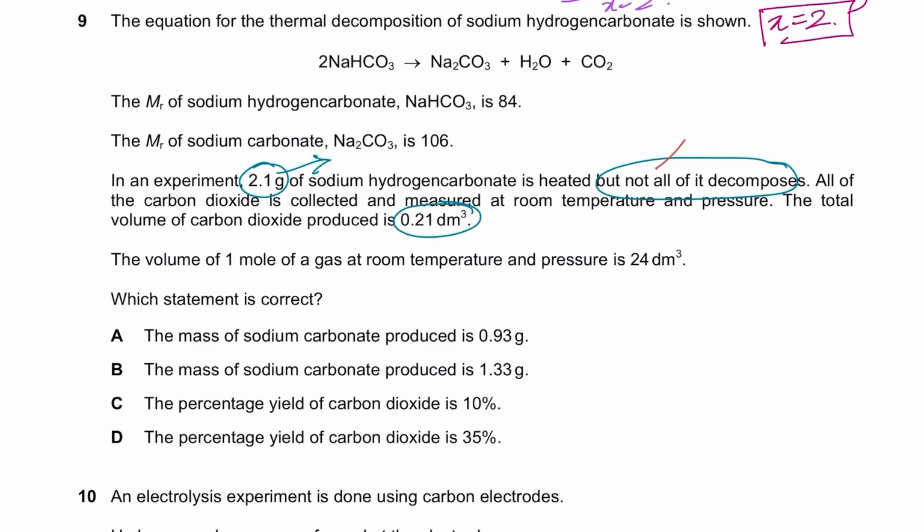But here we don't know the amount of baking soda that has been used. That's why we can't do anything. So we're going to use this, right? It's saying which statement is correct. The mass of sodium carbonate, so let's calculate the mass of sodium carbonate. You have the volume of carbon dioxide.